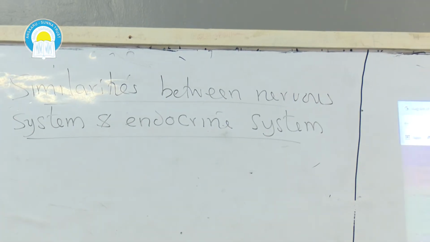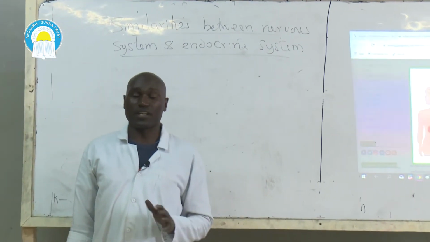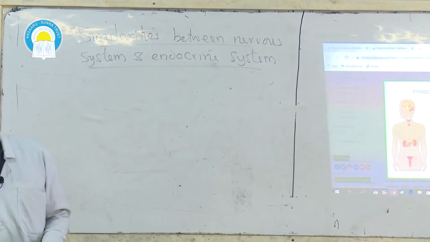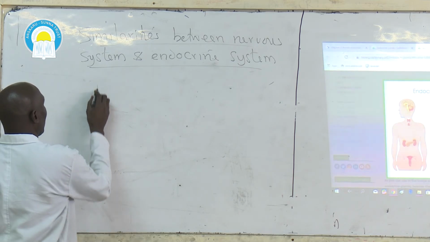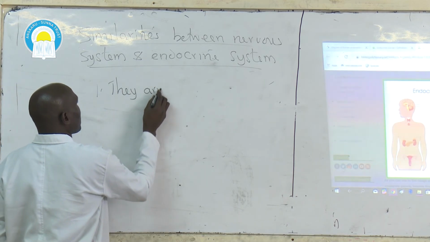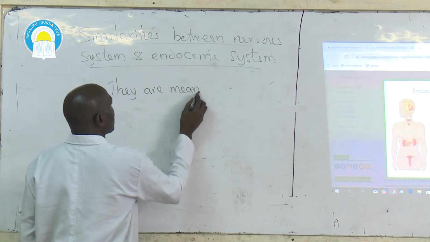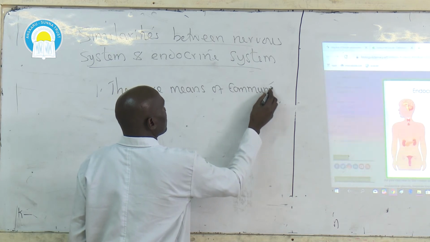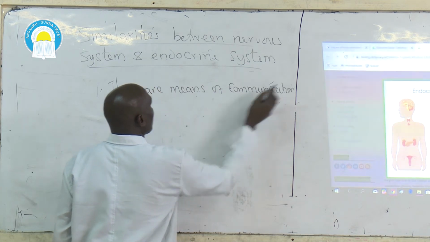So we want to look at what they have in common, the endocrine system and the nervous system that we had looked into earlier on. One, they are means of communication within the body.